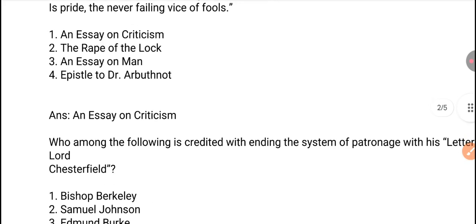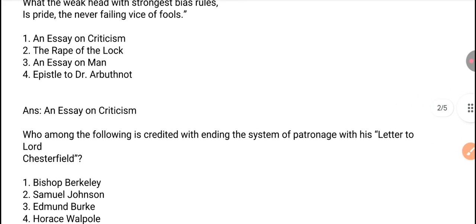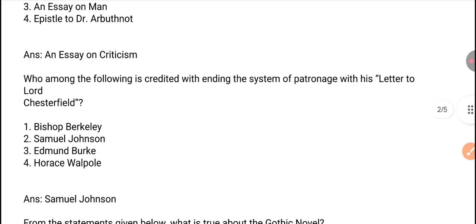Next question. Who among the following is credited with ending the system of patronage with his letter to Lord Chesterfield? So the right answer is option 2, Samuel Johnson. Samuel Johnson is credited with ending the system of patronage with his work Letter to Lord Chesterfield.